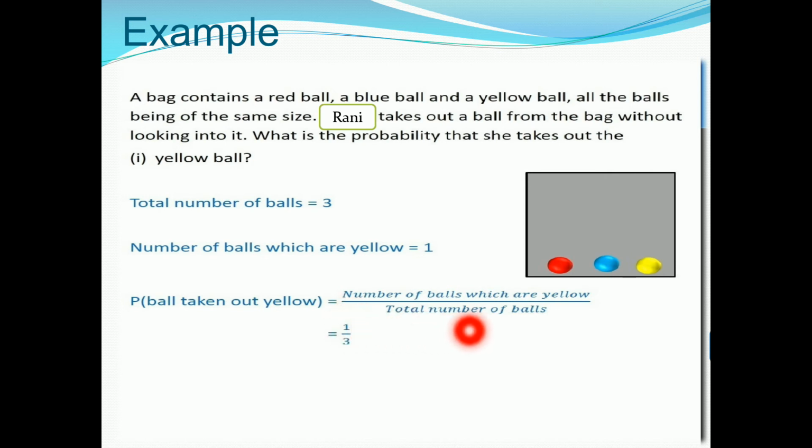1 by 3 indicates what? 1 by 3 indicates that if you take a ball from the box 3 times, you will get yellow ball 1 time, and the remaining 2 times other balls. So the possibility of the yellow ball is 1 by 3. So if you divide these values, you will get 0.33. Here 0.33 is greater than 0 and less than 1. Keep it in mind. Okay, next.